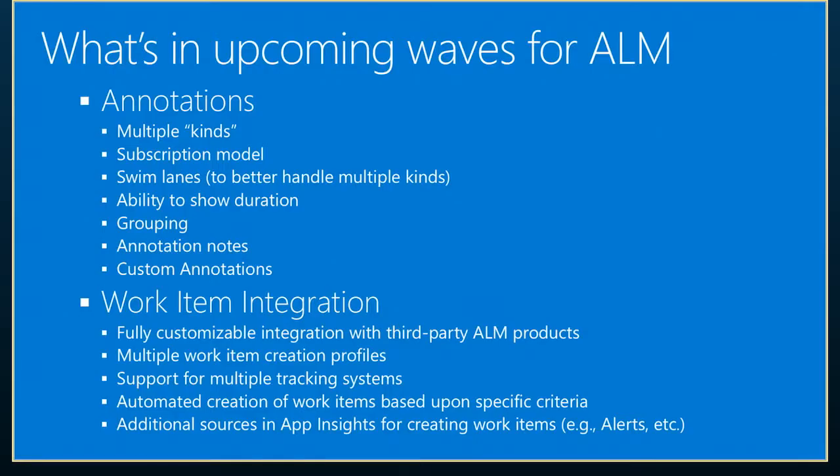And then additional sources for creating work items, right? Today, even when I'm manually creating it, we're doing it from specific exceptions in the failures blade or from the proactive detection buckets. And we would like for people to be able to create those from lots of other places. You may want to create one from alerts or usage or whatever else. So we plan to expand the number of sources that you have to begin generating your work items as well.